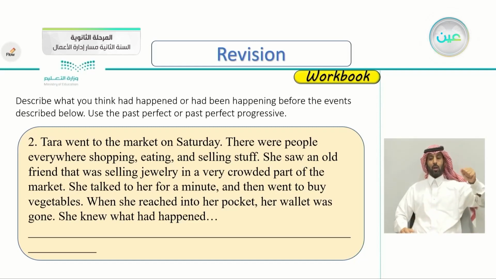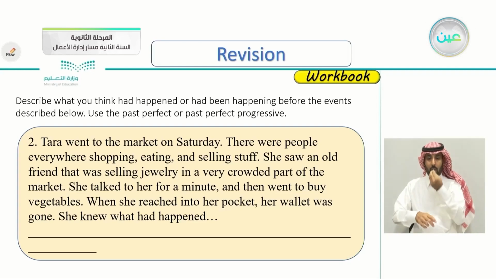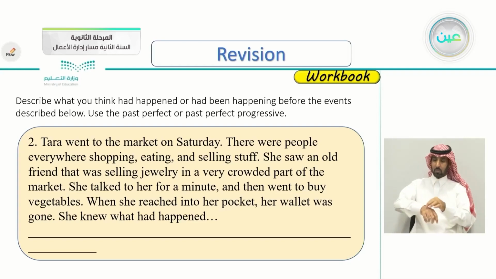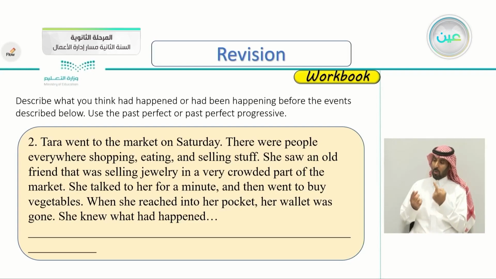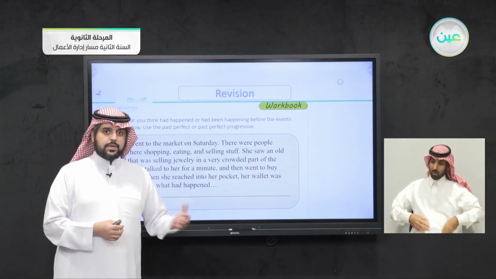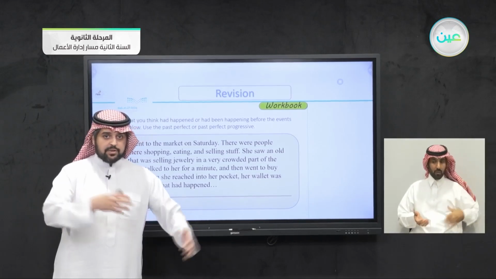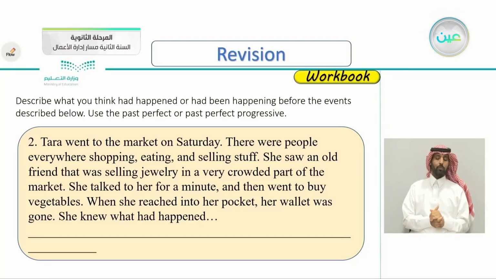Tara went to the market on Saturday. There were people everywhere shopping, eating, and selling stuff. She saw an old friend that was selling jewelry in a very crowded part of the market. She talked to her for a minute and then went to buy vegetables. When she reached into her pocket, her wallet was gone. She knew what had happened. So Tara went to the market, and it was very crowded. And when she reached into her pocket to take her wallet, the wallet was gone. So what do you think happened here? What had happened to Tara?